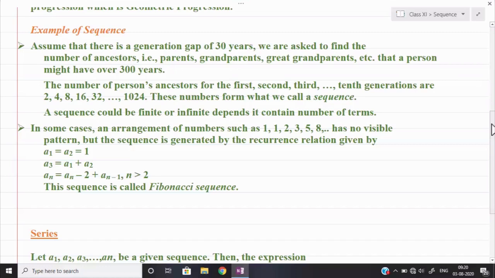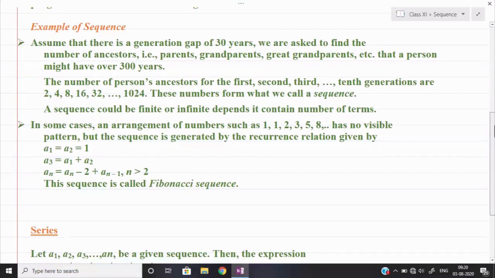One important point is that a sequence could be finite or infinite. If it contains a finite number of terms, we say the sequence is finite, and if it contains an infinite number of terms, we say the sequence is infinite.